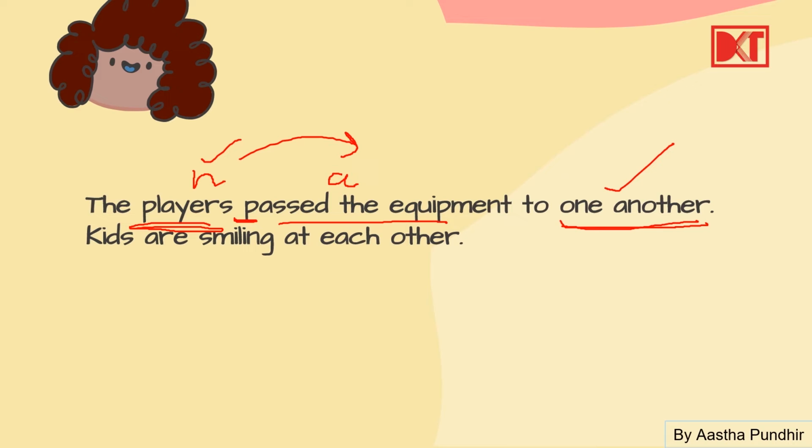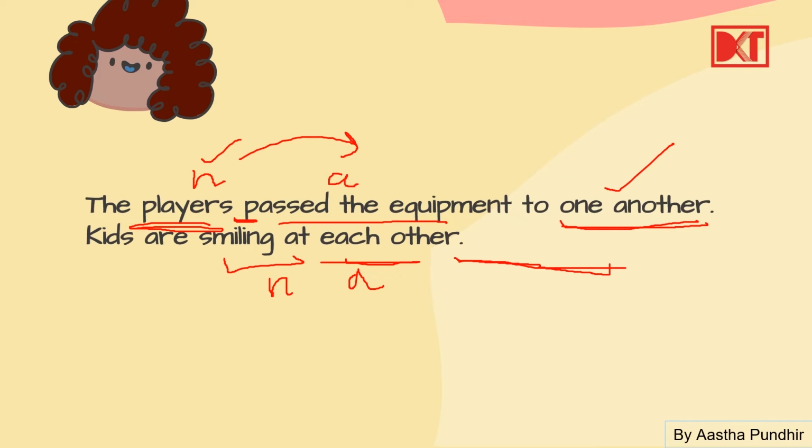All right. Next example, same. While kids are smiling at each other. What is the noun here? Kids. Two or more kids. And what is the action being done? Smiling. Okay, this is the action. And what is the reciprocal pronoun? Each other. So this each other, this reciprocal pronoun is telling us that these nouns, they are reciprocating these actions on each other.